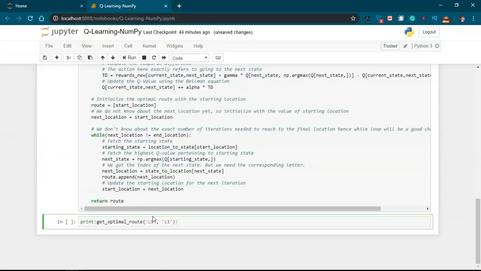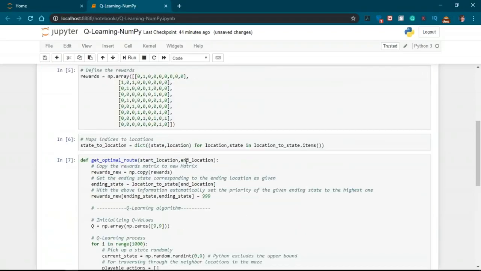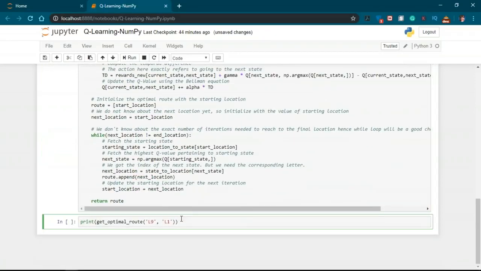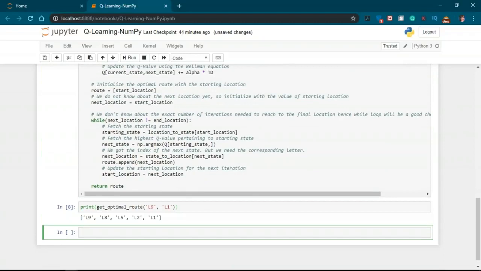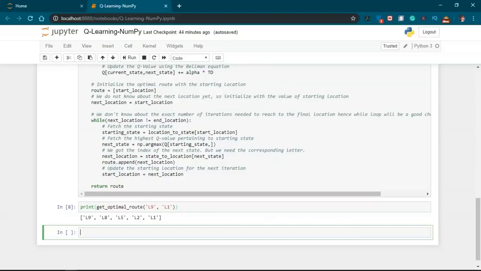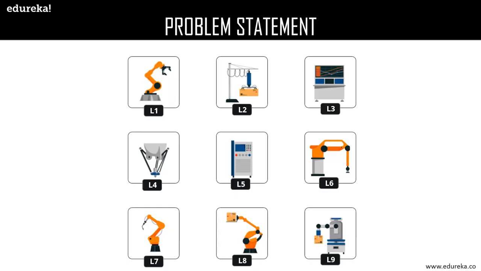So let's take the starting location of L9 and the end location of L1 and see what path we actually get. As you can see here, we get L9, L8, L5, L2, and L1. And if you have a look at the image here, if we start from L9 to L1, we get L8, L5, L2, L1. That would yield us the maximum value or the maximum reward for the robot.